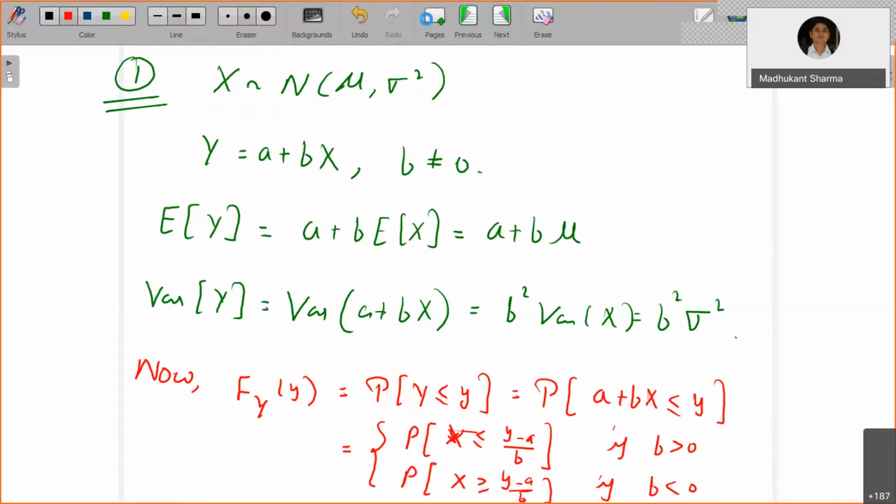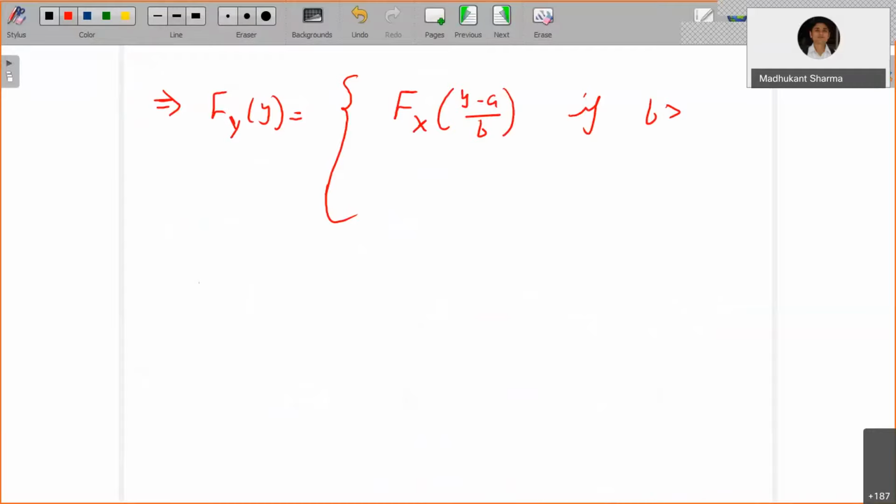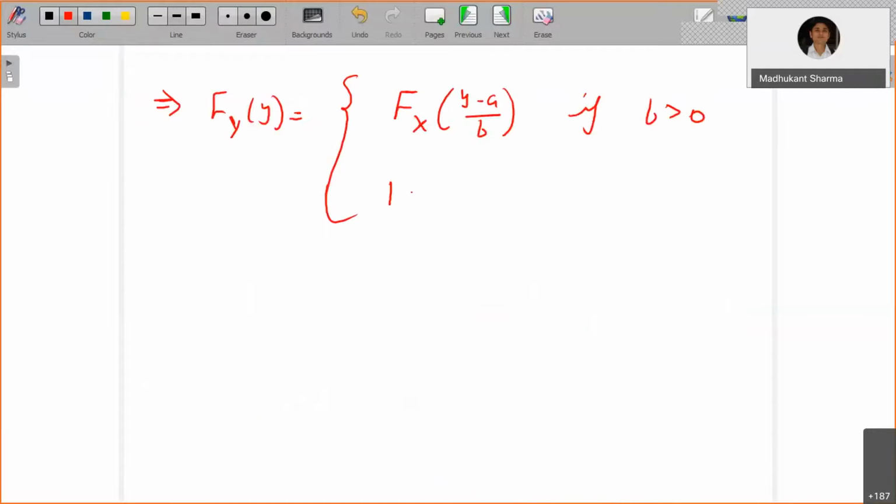This implies F_Y of y equals, in two cases, F_X of (y minus a) by b if b is greater than 0, and 1 minus F_X of (y minus a) by b if b is less than 0.